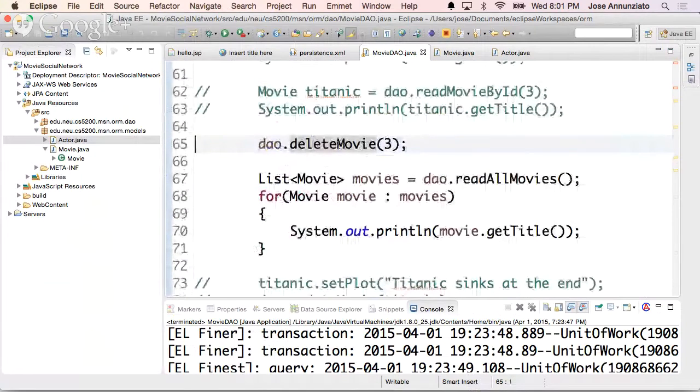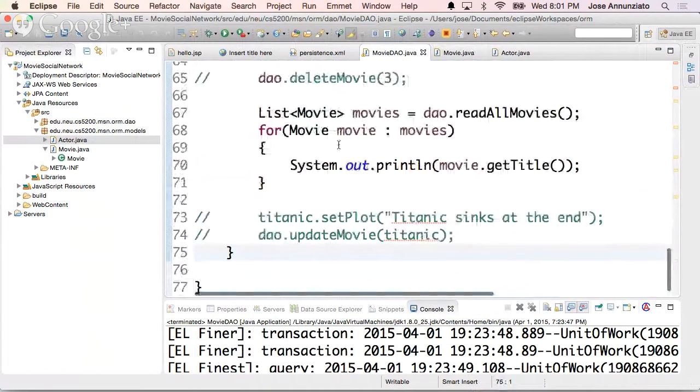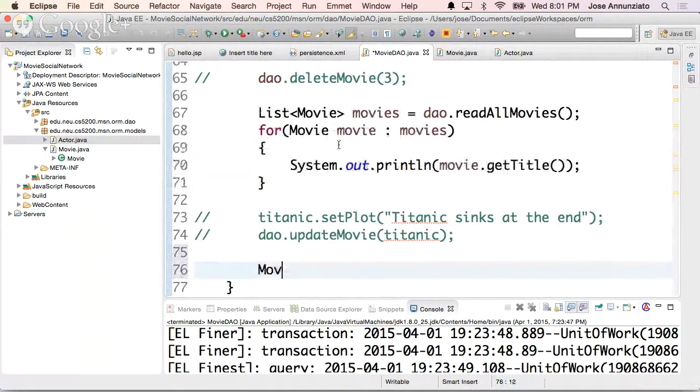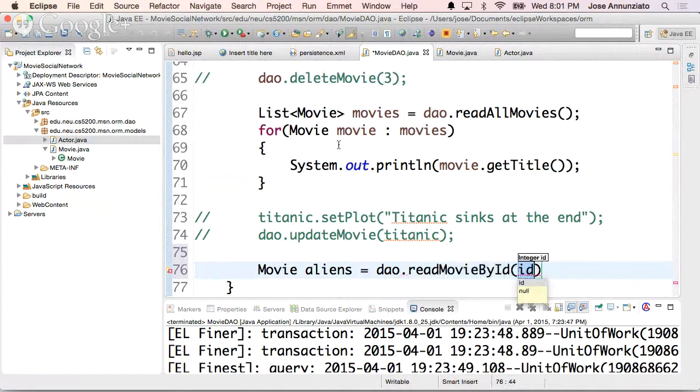We don't want to delete this. This retrieves all the movies. There they are. But let's retrieve specifically Aliens. So let's see, movie Aliens. I'm going to use DAO dot read movie by ID, and this is 4.